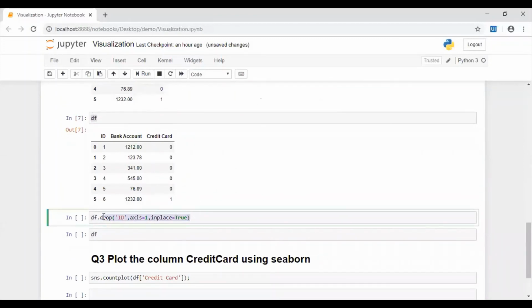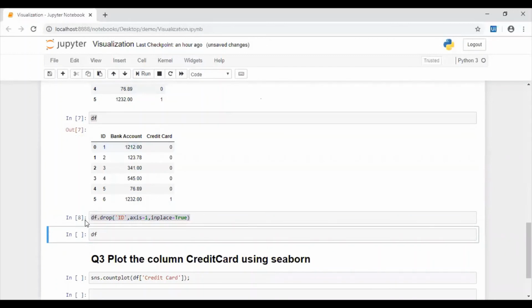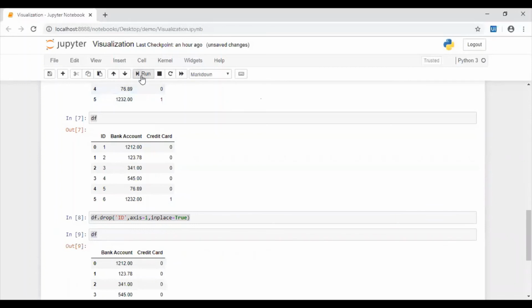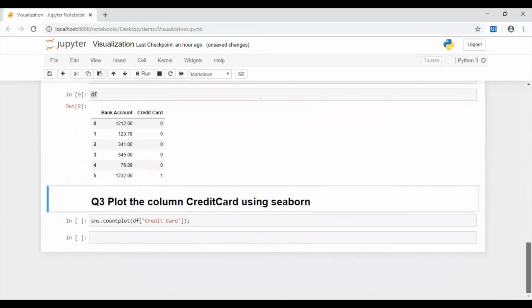We have to use inplace is equal to true. Now let's print the data frame. Okay, now the ID column is gone. So our second question is completed.